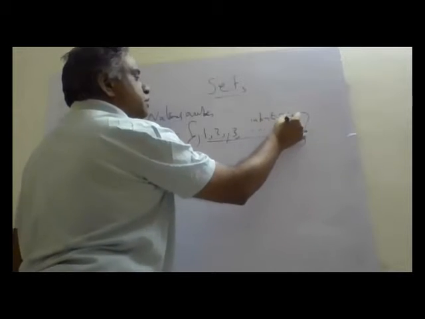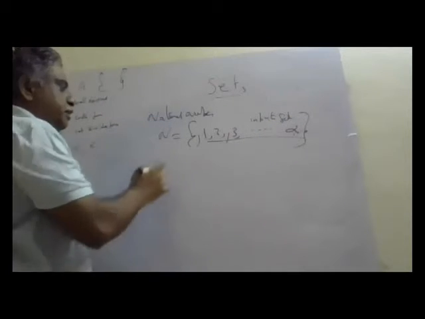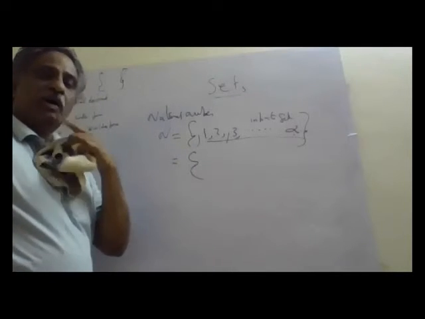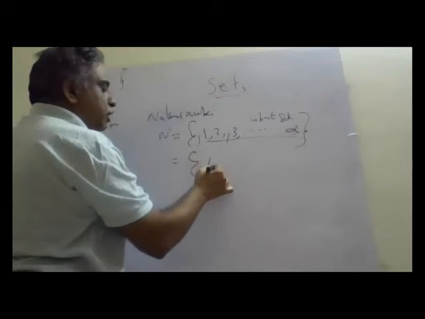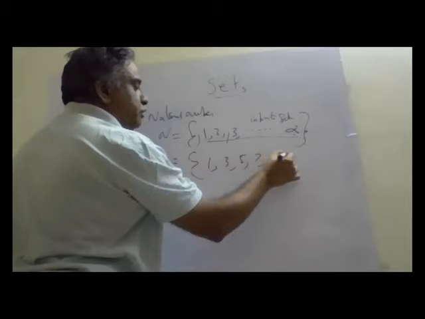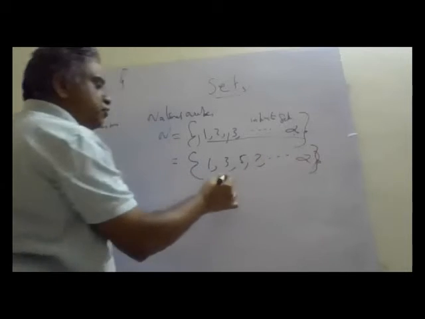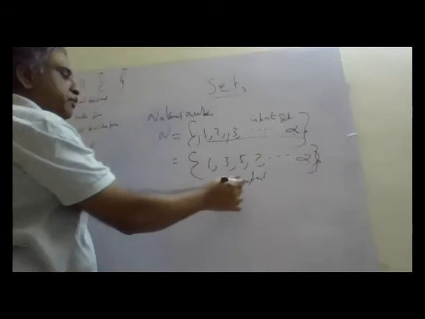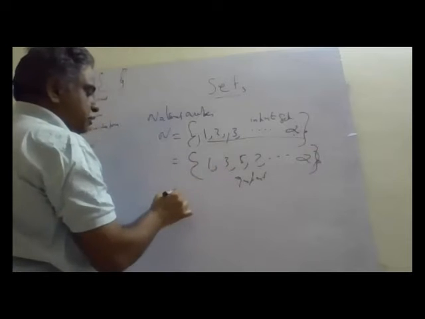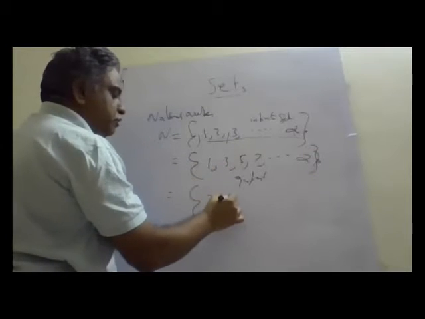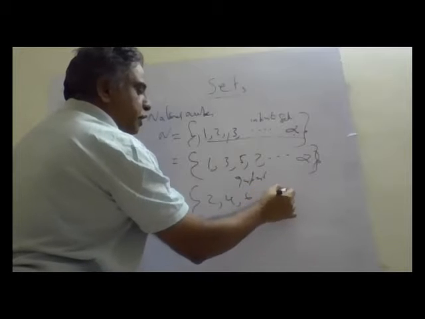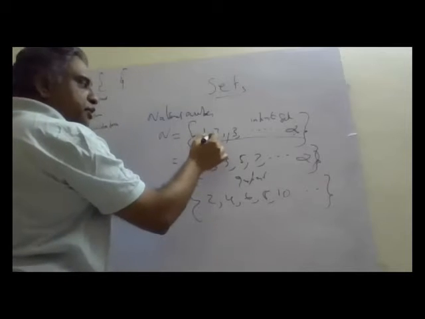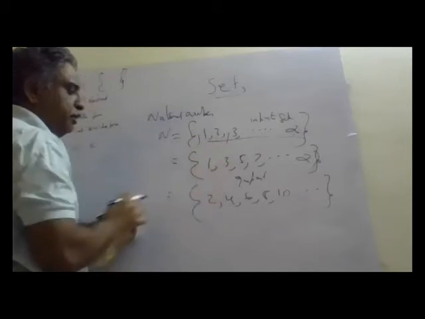Infinite set. Now here see odd natural numbers: 1, 3, 5, 7. This also goes up to infinity, so this is also an infinite set. Elements can be infinite. Then we know even natural numbers: 2, 4, 6, 8, 10, like that. This is even natural numbers.